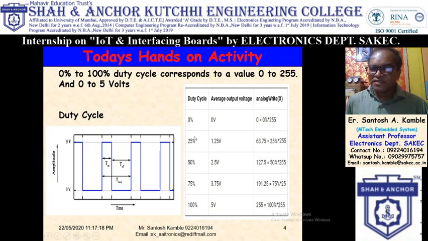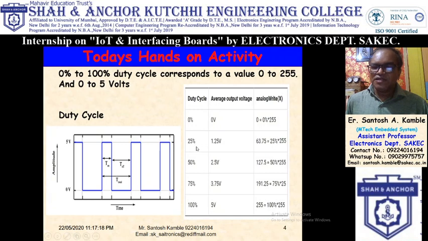If you want 25% duty cycle, your output is 1.25 volt, and for that your count is 63.75, meaning 64. So if your analogWrite equals 64, you are getting 1.25 volt and duty cycle is 25%. Similarly, for 50% duty cycle, you will get 2.5 volt and your count will be 128. For 75% duty cycle, your average voltage is 3.75 volt and your value is 191. And for 100% duty cycle, your output is 5 volt and the maximum value is 255.